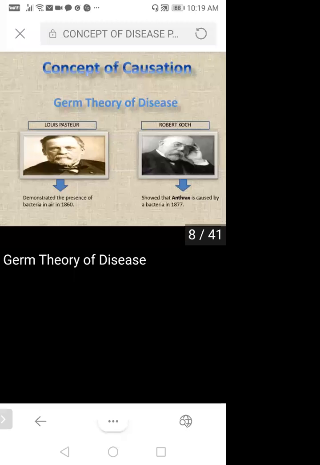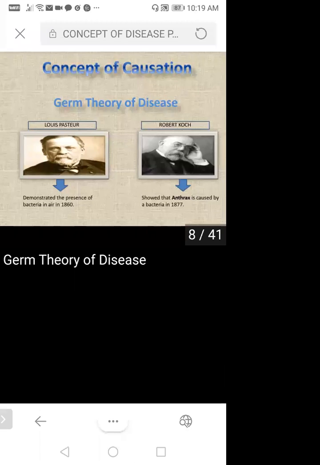Here you can see Louis Pasteur and Robert Koch. They have given the germ theory of disease. In that, Louis Pasteur demonstrated the presence of bacteria in air in 1860. And Robert Koch showed that anthrax is caused by bacteria in 1877. So this is simply what they have given, the concept of causation of disease.